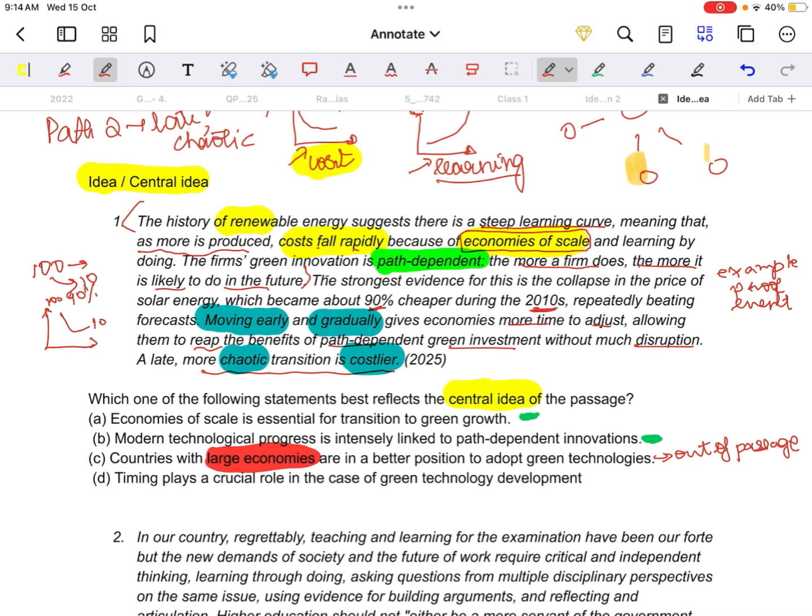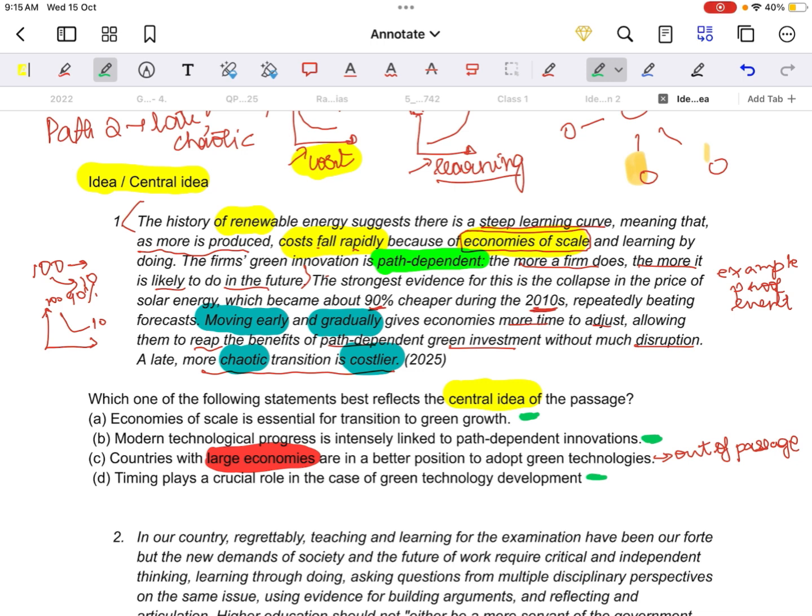Next, timing plays a crucial role in green technology development. Exactly true, right? Why does timing play a role? If you start early, it will be an easy transition. If you start late, then it will be more chaotic. That is what he's trying to figure out here. This is also true. So we just eliminated one. We have three more to eliminate. Let's go one by one.